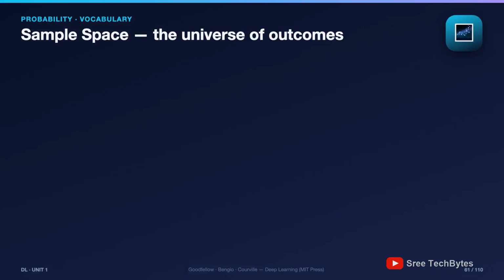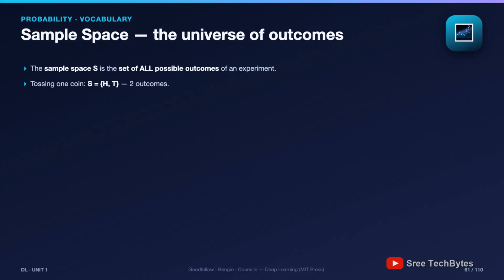Word 2 of our vocabulary, the sample space, written as capital S. The sample space is simply the set of all possible outcomes of an experiment. The complete menu. Toss one coin, S is {heads, tails}, 2 outcomes. Roll a die, 1 through 6, 6 outcomes.